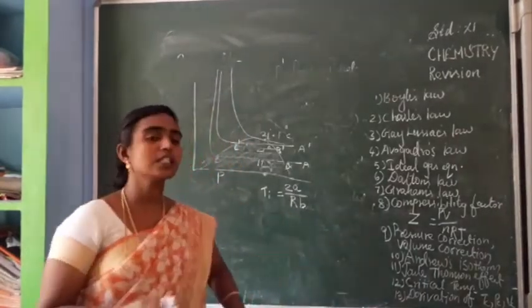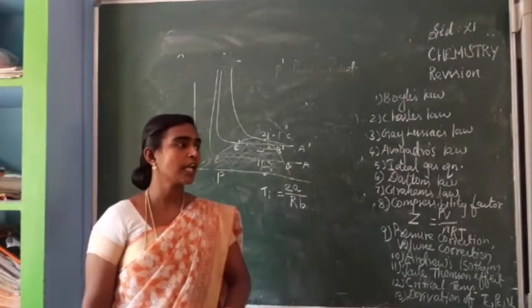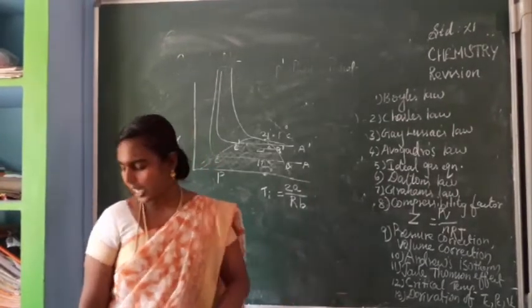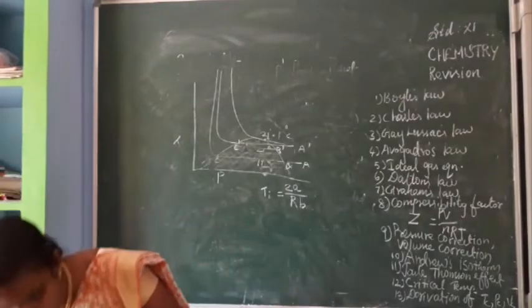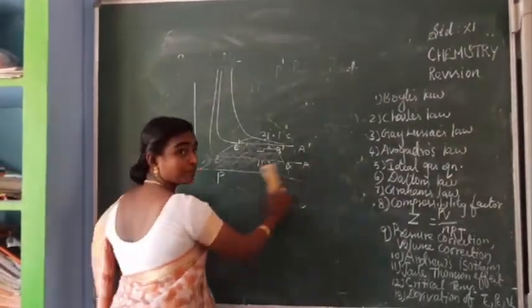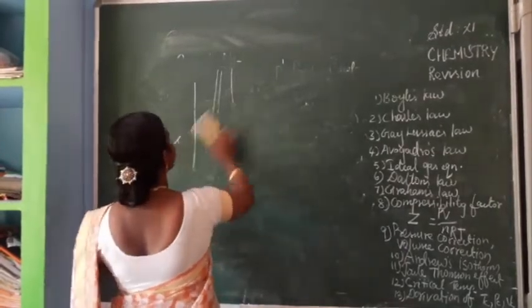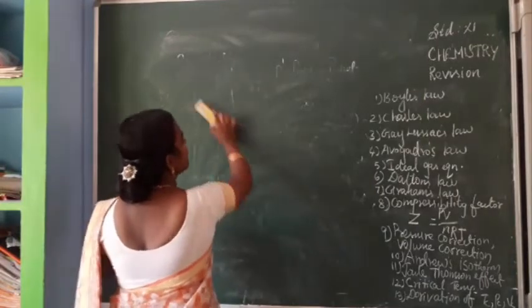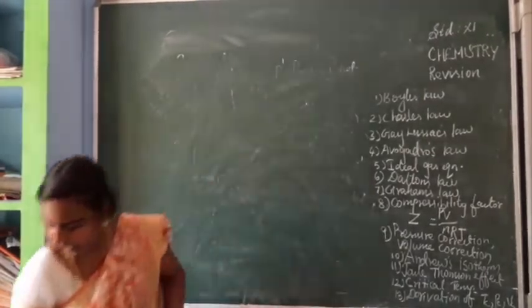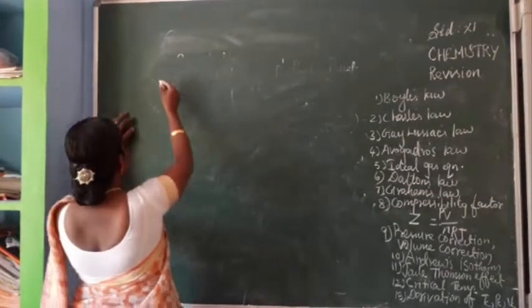So the last question, derivation of critical temperature, critical pressure and critical volume. That is critical constant derivation by using van der Waals equation. So first we start from the van der Waals equation. What is the van der Waals equation?